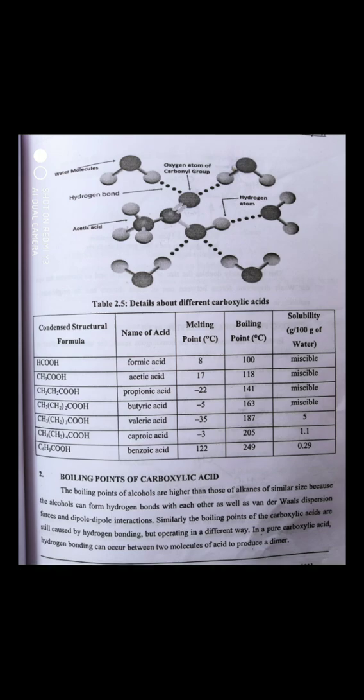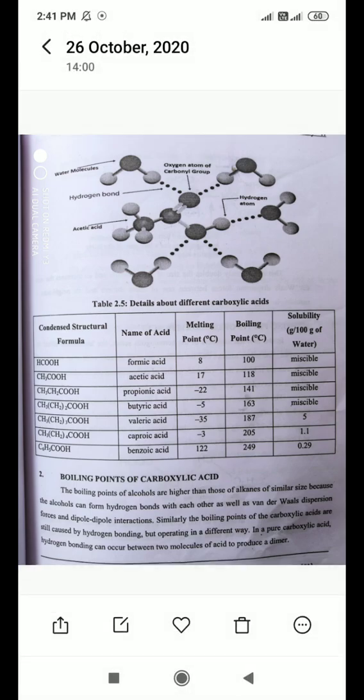The alcoholic group of one molecule can form a hydrogen bond with the alcoholic group of another molecule. So this hydrogen bonding happens in the alcoholic functional group. It also affects van der Waals dispersion forces and dipole-dipole interaction. In all of this, hydrogen bonding is having an effect, and this is responsible for increasing the boiling point.